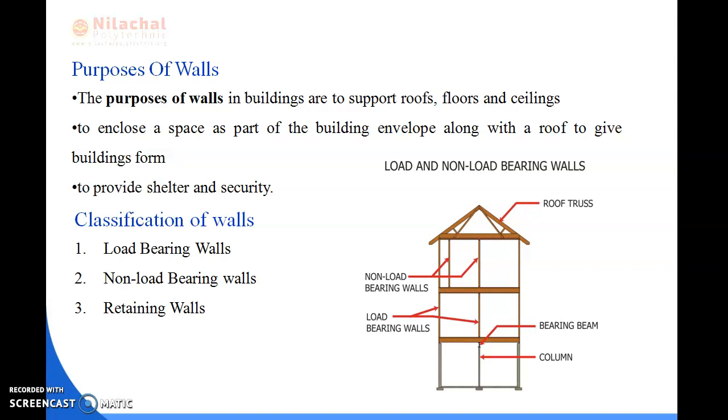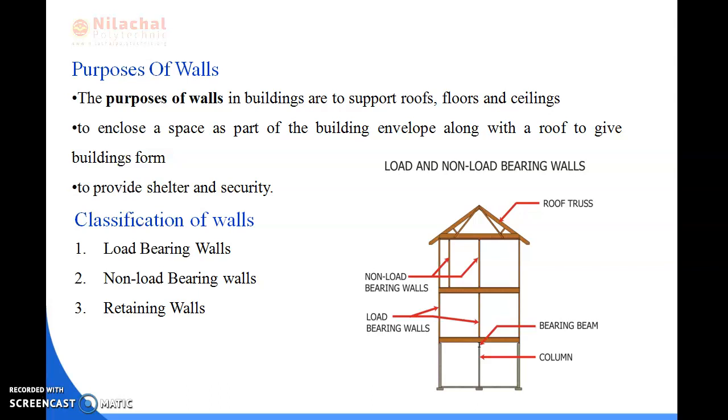So these are all about the purposes of the wall.